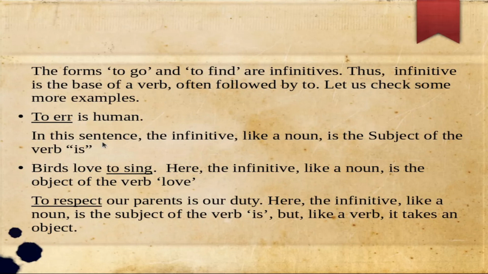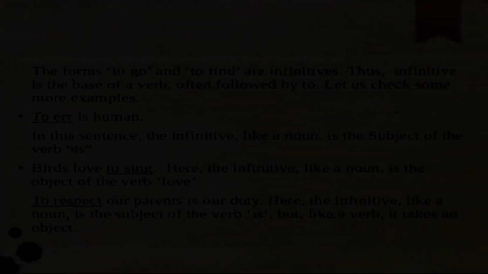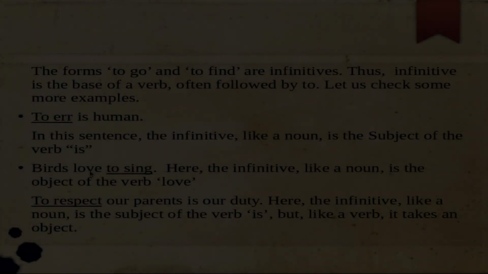To err is human. In this sentence, the infinitive to err is like a noun and it is the subject of the verb is. Birds love to sing. Here the infinitive is to sing. It is acting like a noun. It is the object of the verb love.